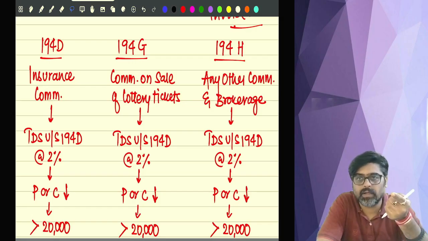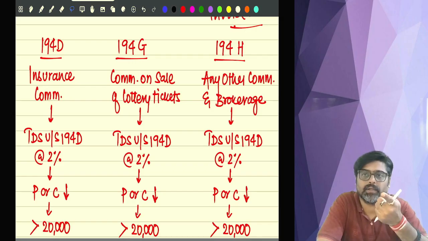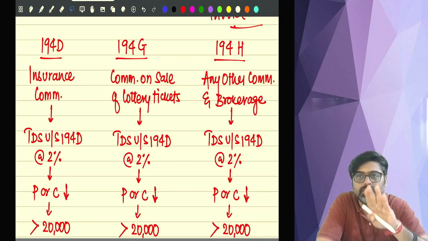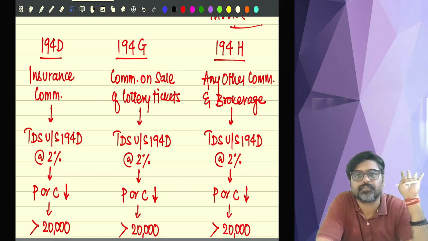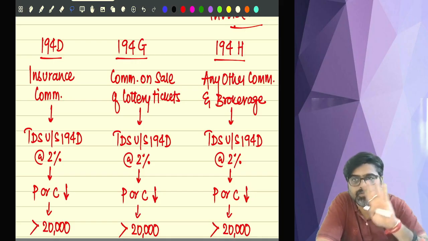The TDS will be deducted at the time of payment or credit of that commission, whichever happens earlier. Three sections done. Will you remember this much?